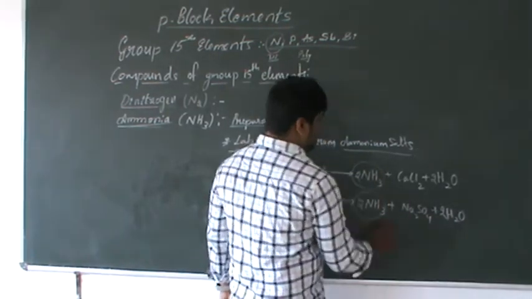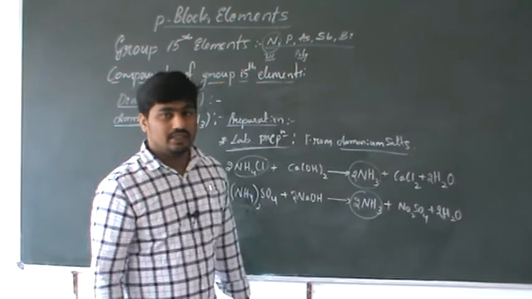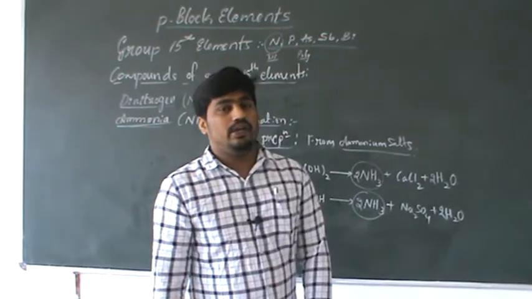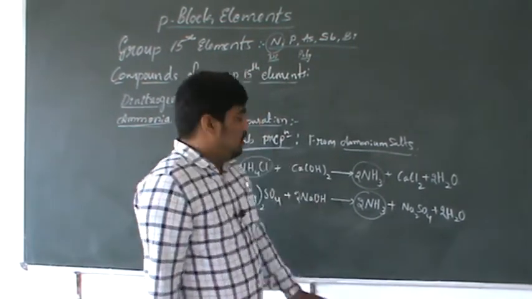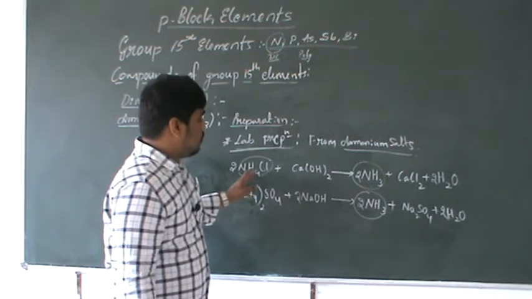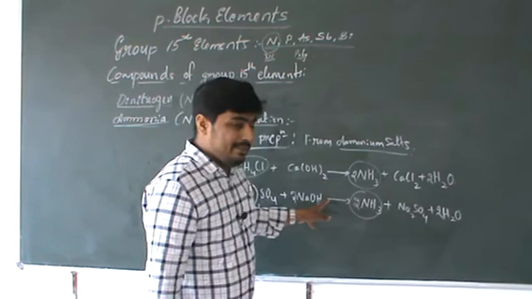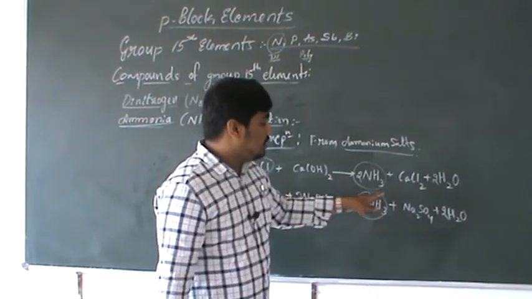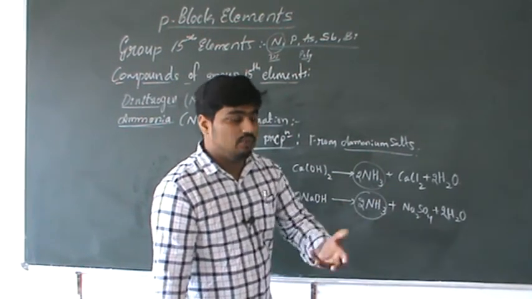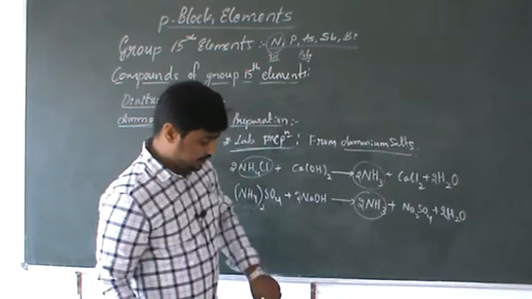This is the laboratory method of preparation. Please remember, very important: laboratory method of preparation of ammonia from ammonium salts. When ammonium chloride or ammonium sulfate is made to react with the bases, then that gives ammonia. Ammonia is evolved, ammonia is liberated.